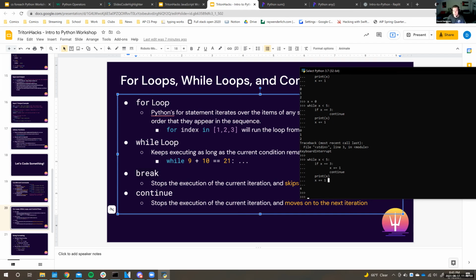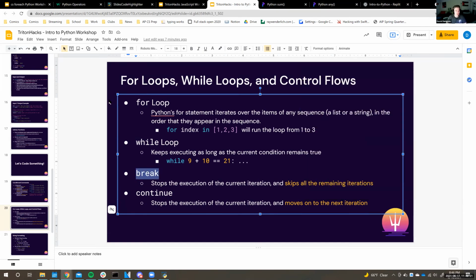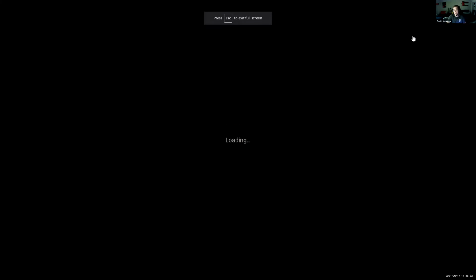I forgot to reset x equal to 0. But in this case, it stops at x equals 3. I ran this loop again, and since it did this iteration, it checked is x equal to 3. In this case, it was. We added 1 to x, and then we continued, and then it printed out 4. So hope that made sense. You'll be able to see that a little bit more in detail during the next coding example we do.